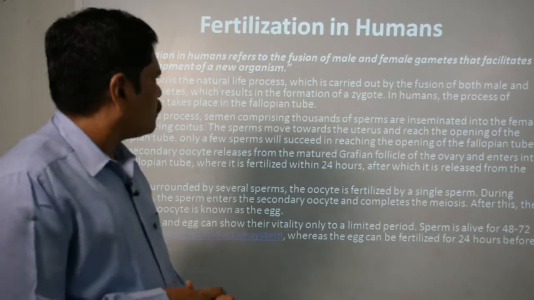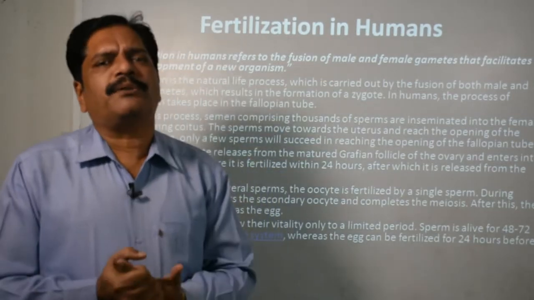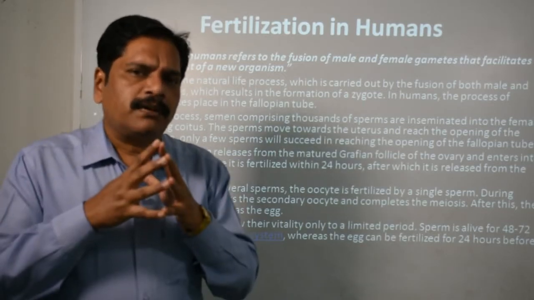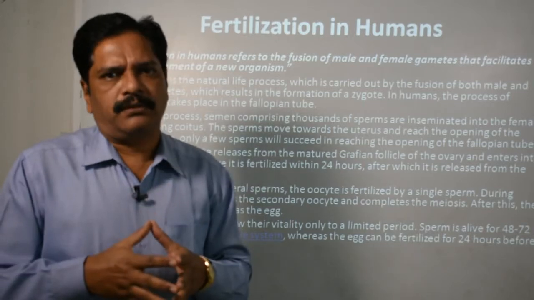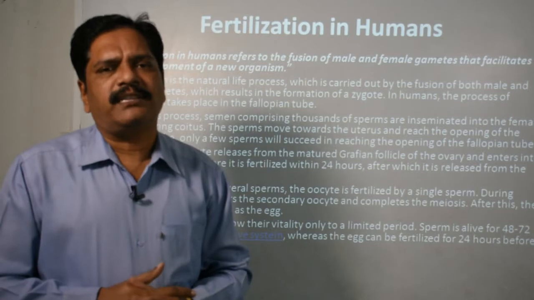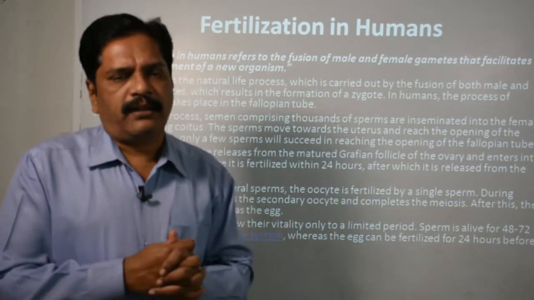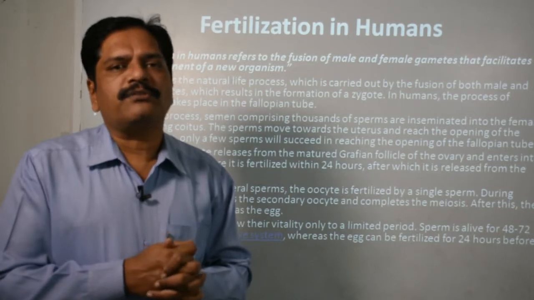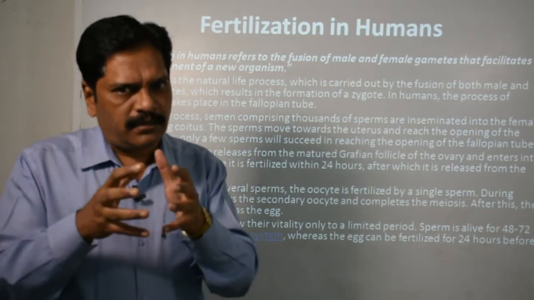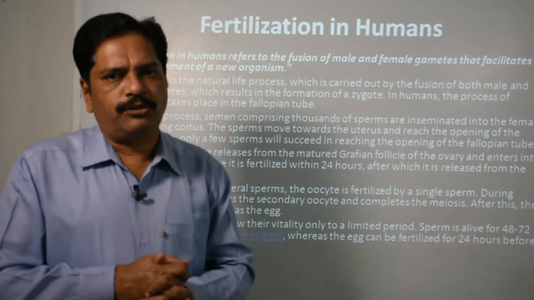As you are well aware, during copulation the male releases sperms along with the insemination in the female's body, that is the vagina, and later the sperms rush towards the egg. And what is the location of the egg? The egg is released by the ovary, and it is waiting for fertilization in the fallopian tube.